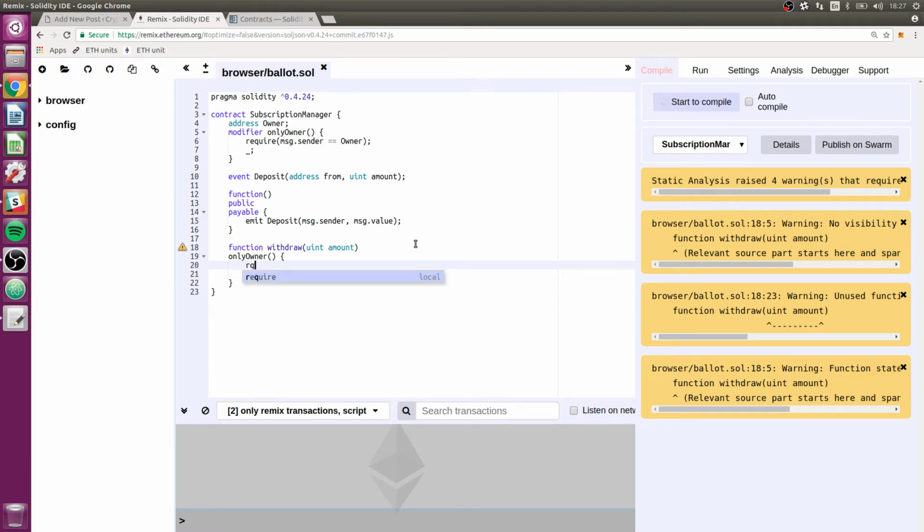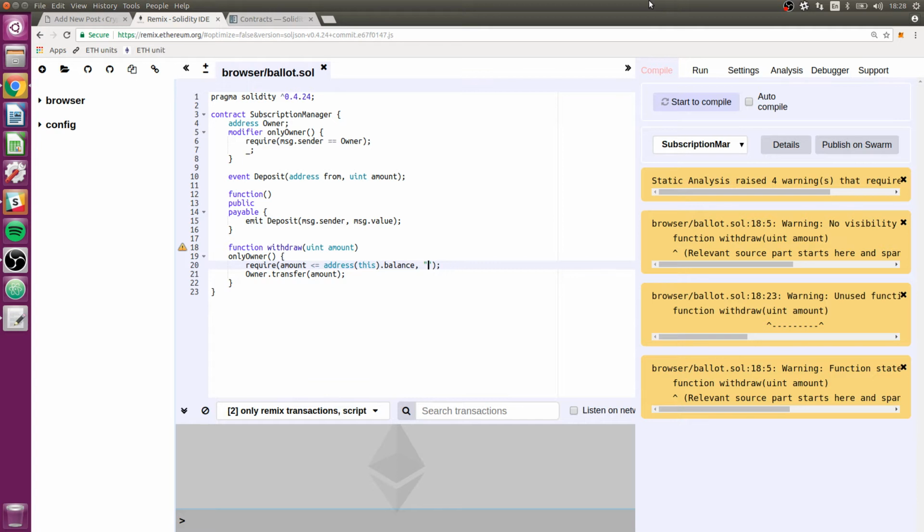So in any case, we're going to put in a require here, and we're going to say require that we want the amount to be less than or equal to the balance of the contract. So we're going to say amount is less than or equal to, and remember, address(this).balance is a quick way to get the balance of the contract. And then we're also going to add as a second argument to this require our message that we want to give back to the user.